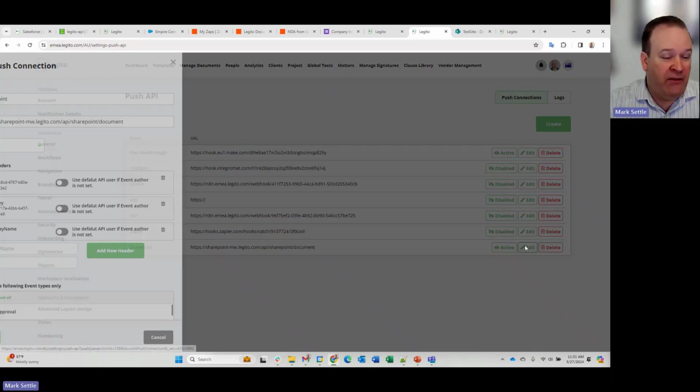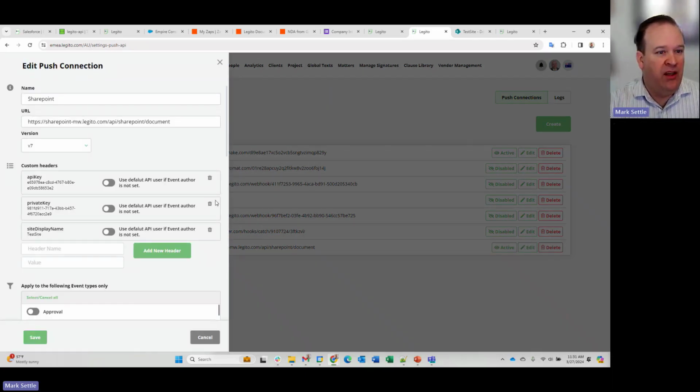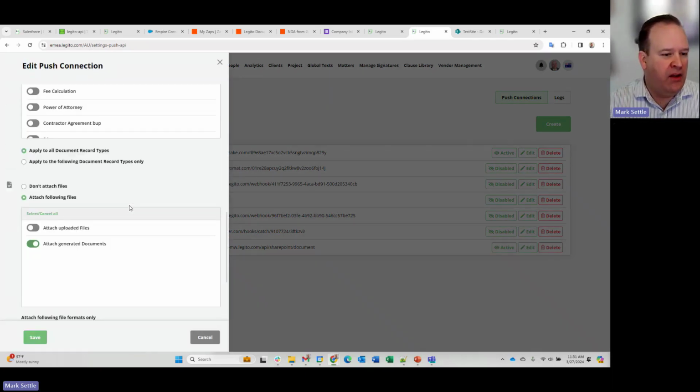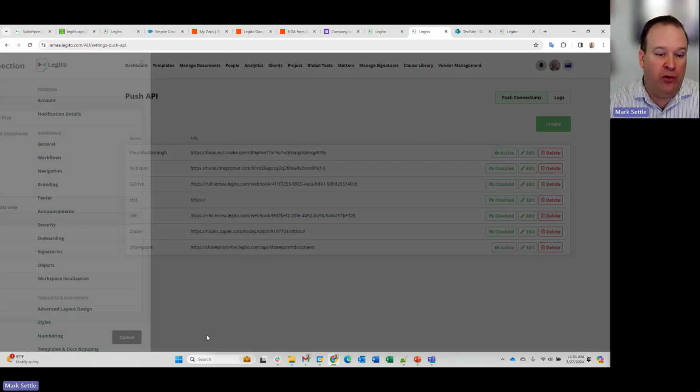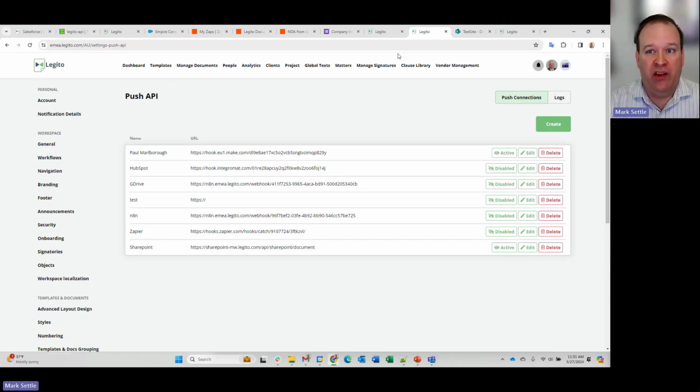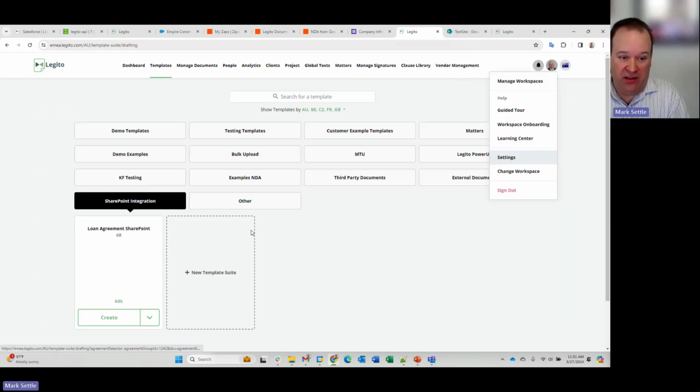This was automatic. I didn't even have to, as an admin, set this up. This was set up automatically by the SharePoint integration. And I might come in and change a few things if I want it to work a little bit differently, but I didn't even have to go through the process of setting this up. I simply set my connection in the SharePoint app when configuring it in SharePoint, and it took care of it for me.